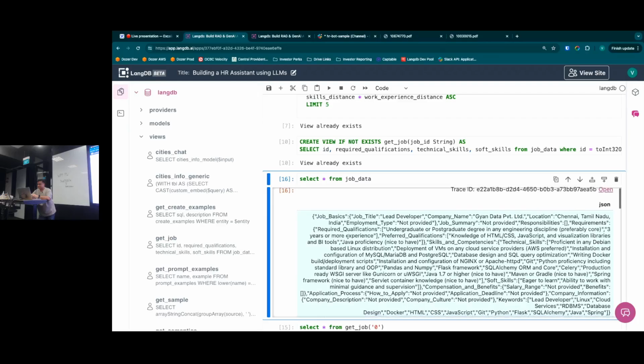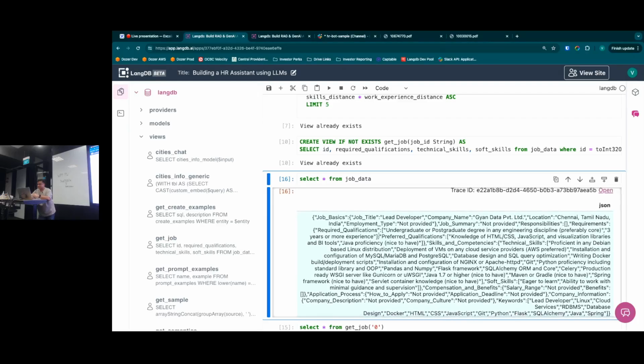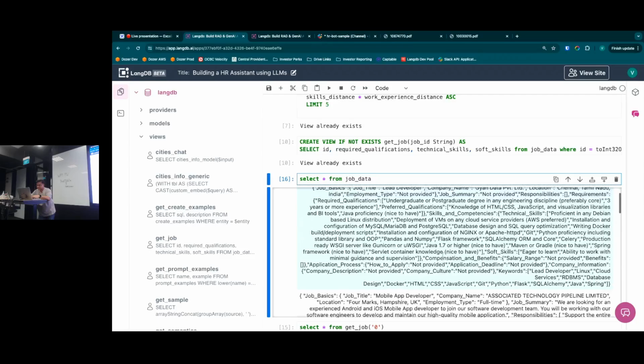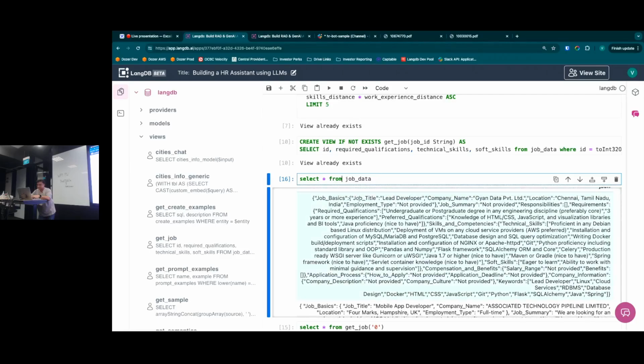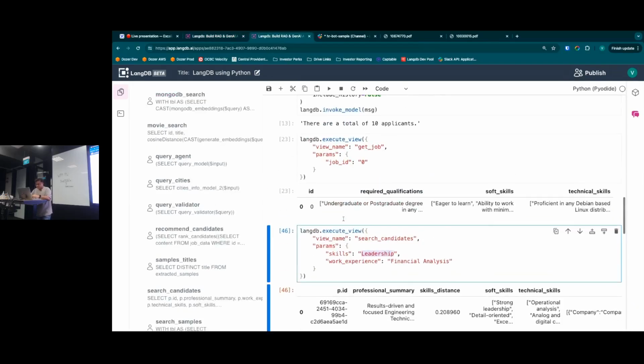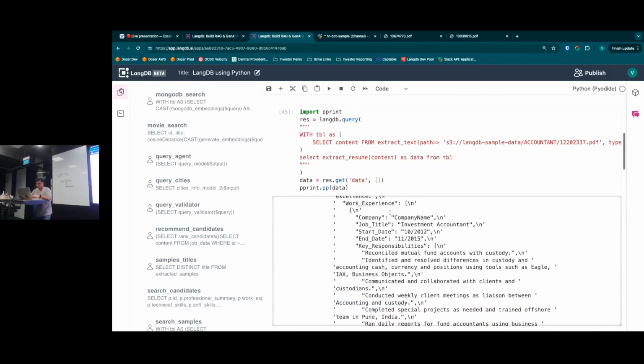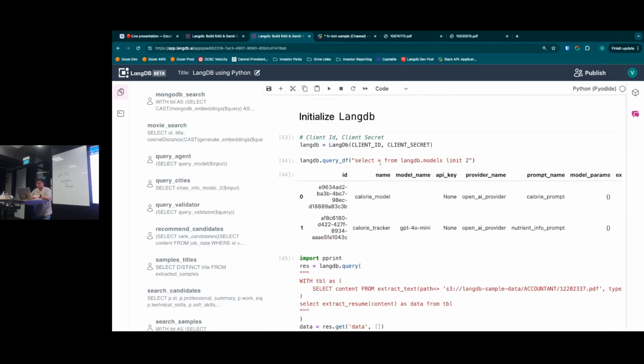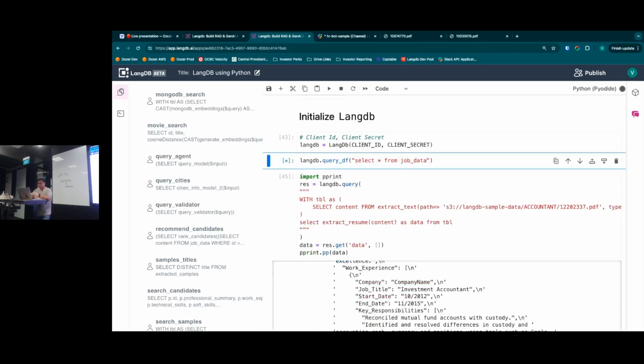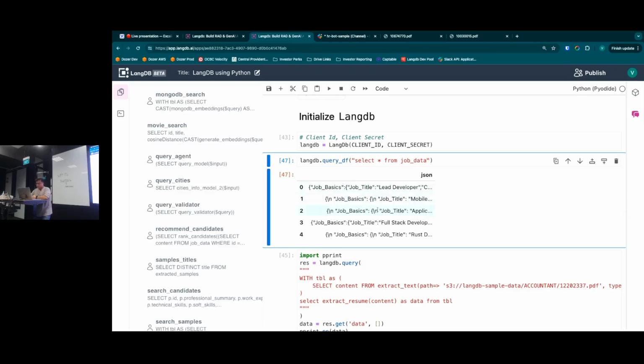Right. So basically that's the information back from the job data. Let's not query the JSON column because it's taking up all the space. I will just run this query in Python as well, so you can see how that looks. LangDB query df. You could use select star from job data.